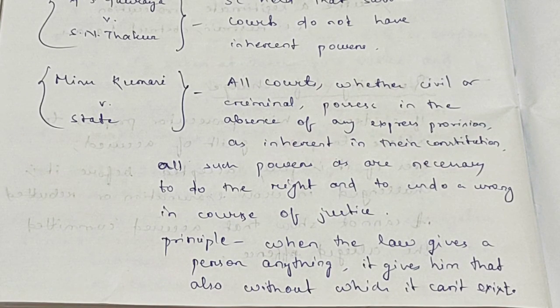So subordinate courts and all criminal courts have the inherent jurisdiction according to this case law. The principle is, when the law gives a person anything, it gives him that also without which it can't exist.